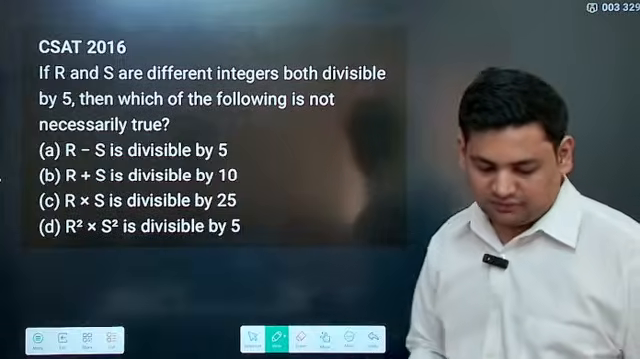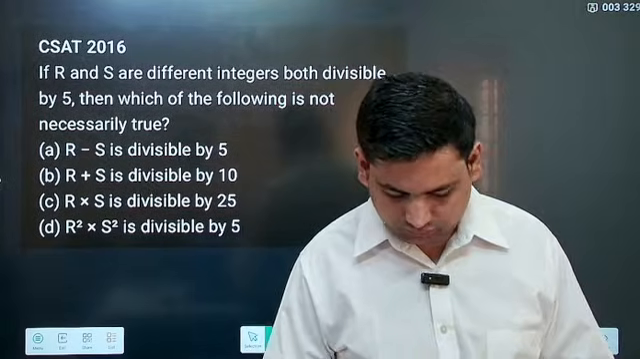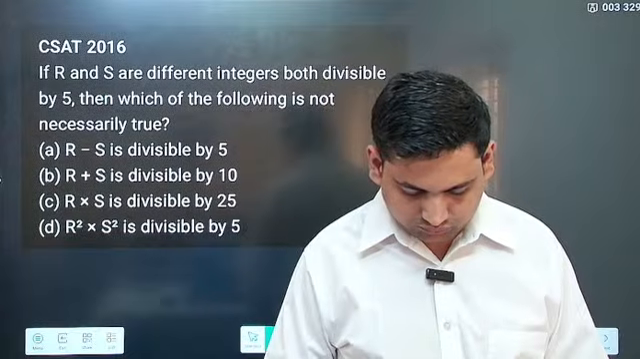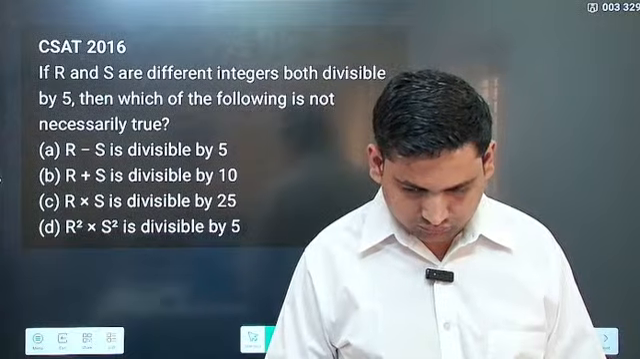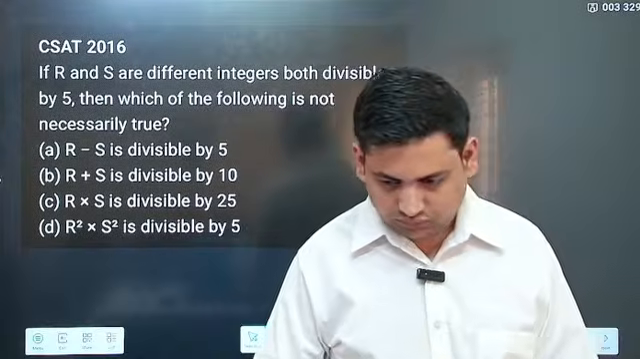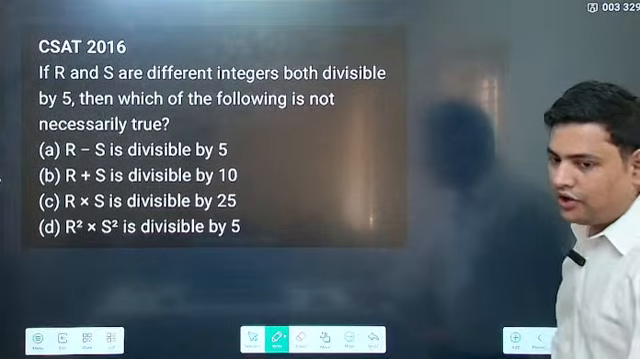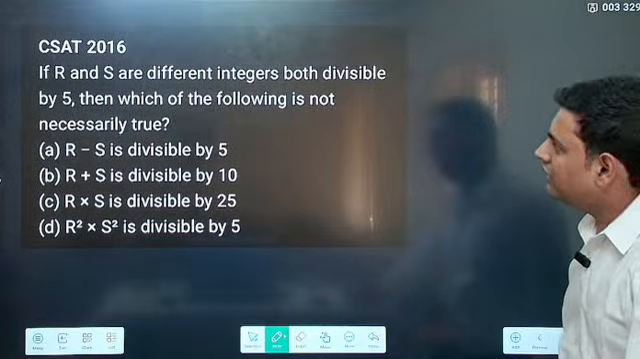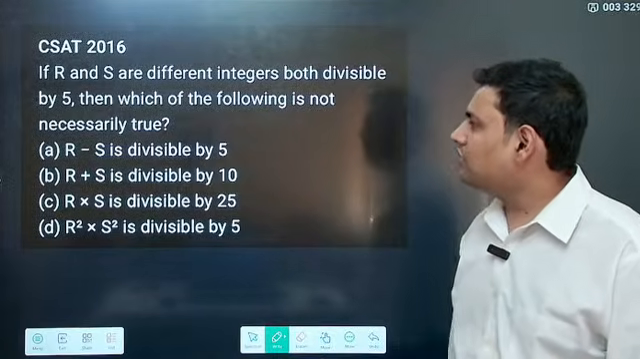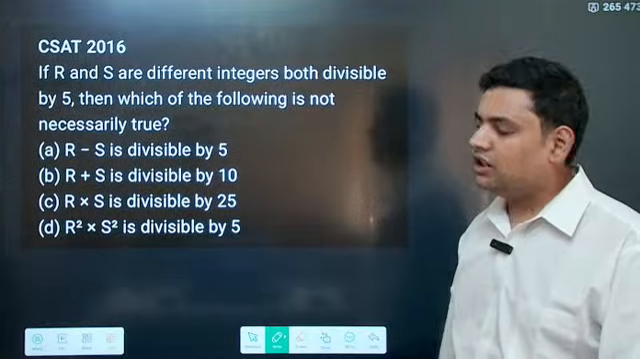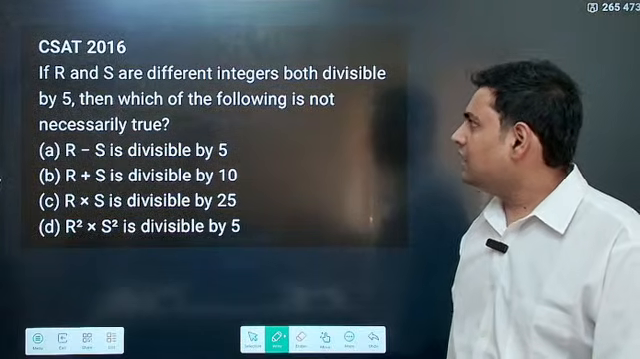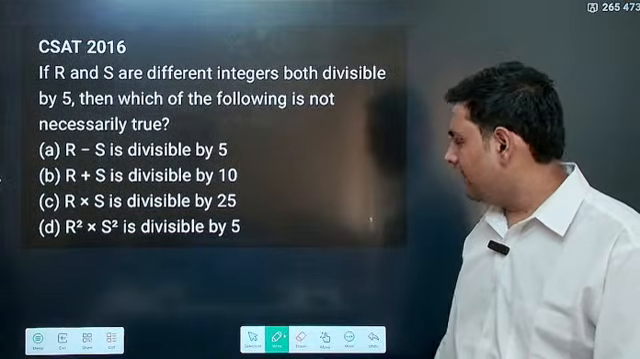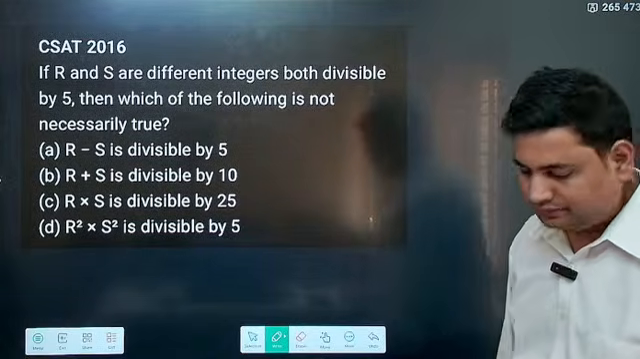Now try this question. If R and S are different integers, both divisible by 5, then which of the following is necessarily true? R and S are different integers, both divisible by 5.